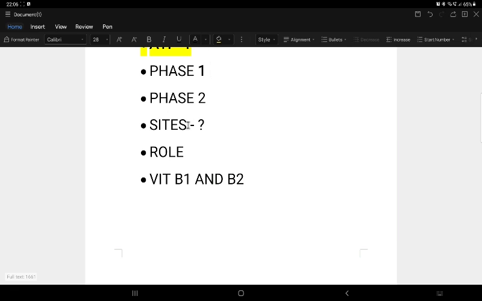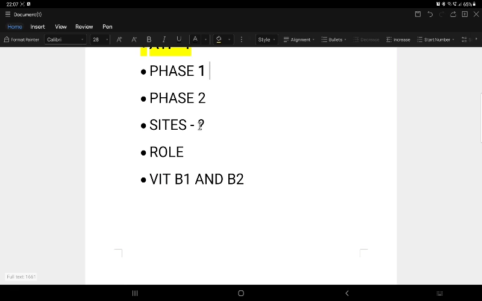Coming to the sites, it occurs in many sites in the body, but for solving questions we need to know where it is not available. Non-lactating mammary gland and skin are the two sites that are never sites for the HMP pathway.